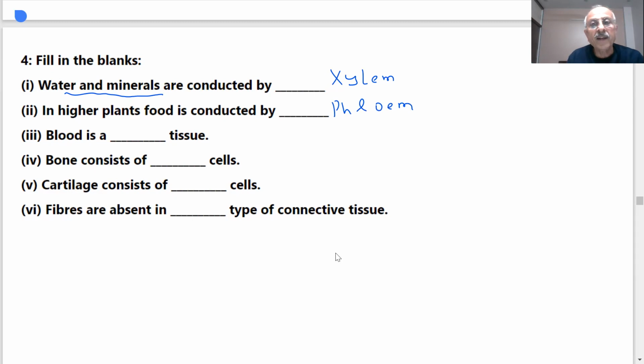Blood is a connective tissue. Bone consists of what cells?